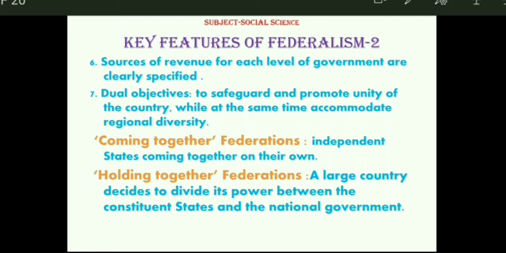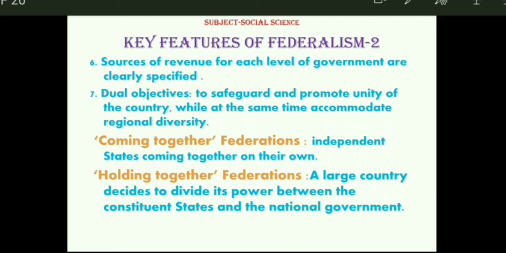There are various issues, especially in the big countries, that need to be addressed, which sometimes get ignored if the government only at the national level works. But in a federal system, we have overcome the problem of dissatisfaction from any corner of the country. Reason: there exist different levels of government, and based on the requirement of the people, different sets of government take decisions in a different manner.